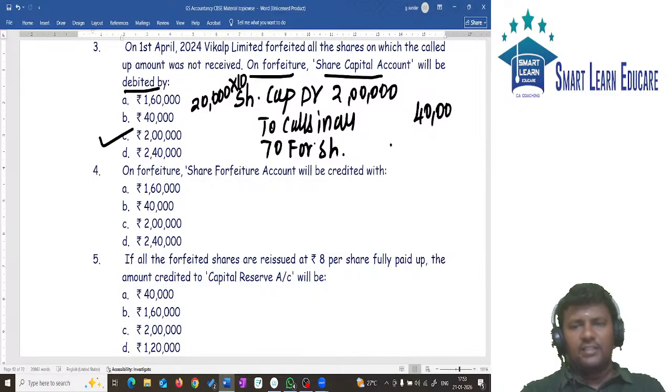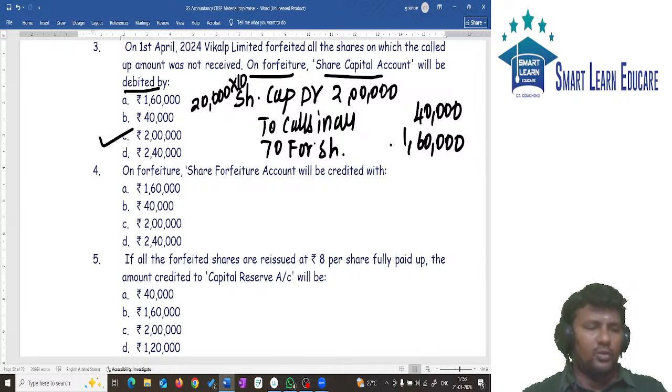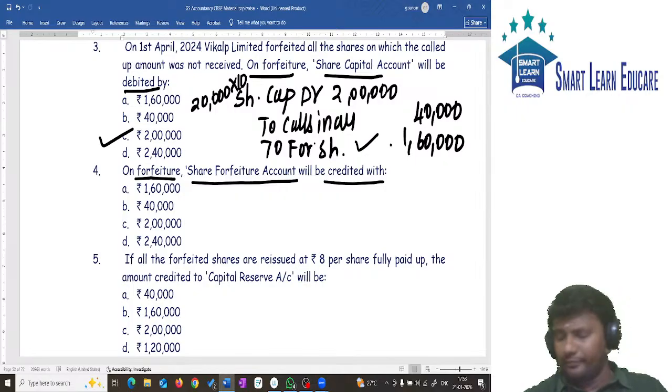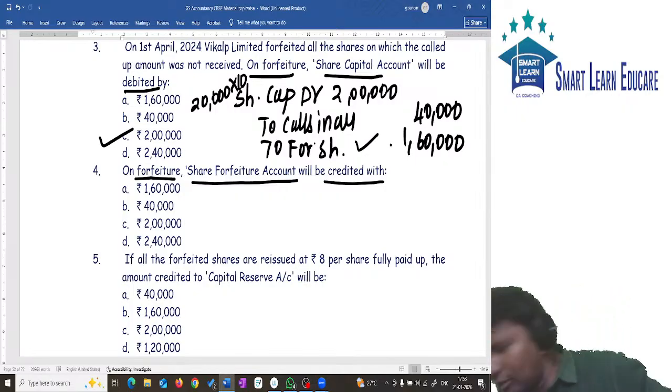If calls in arrears is 40,000, forfeited shares will be how much? 1,60,000. That is what they ask in the question: on forfeiture, share forfeiture account will be credited with how much amount? 1,60,000.